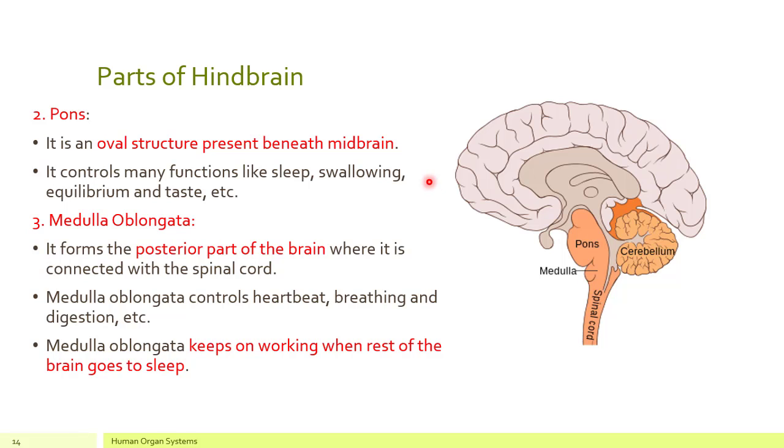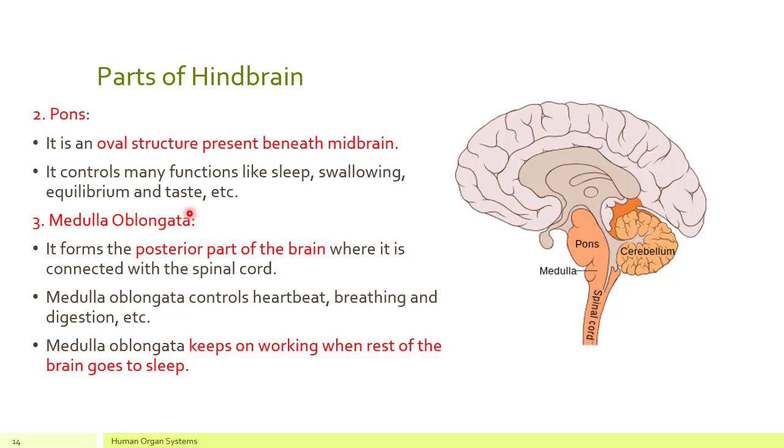So now we are going to discuss the other two important parts of hindbrain. Number 2, the pons. It is an oval structure present beneath the midbrain. As you can see from this diagram, this portion is cerebellum, the first important part of hindbrain, and here this oval shaped structure is called pons, which is present just below the midbrain. It controls many important functions like your sleeping cycle, the swallowing when you are eating food, equilibrium, which means a constant physical state, and taste, and many other important functions are controlled by pons.